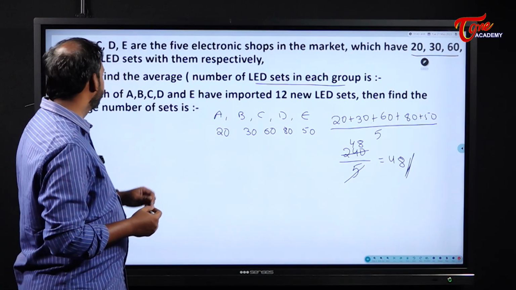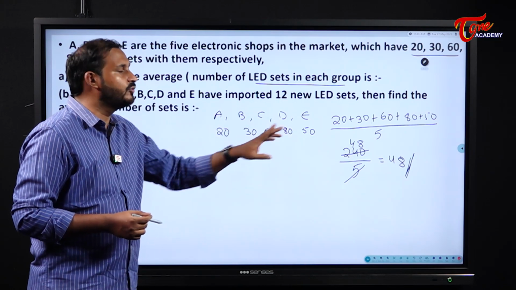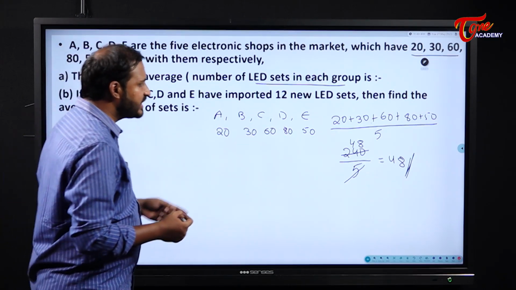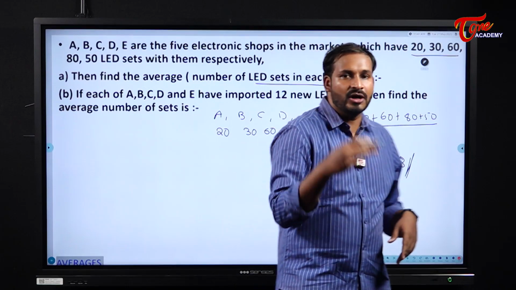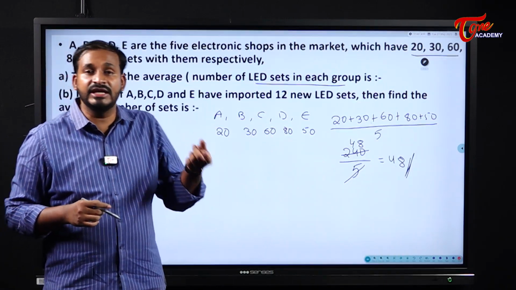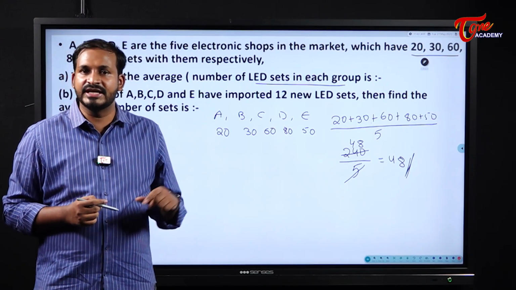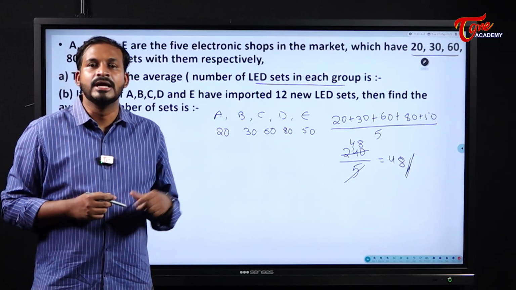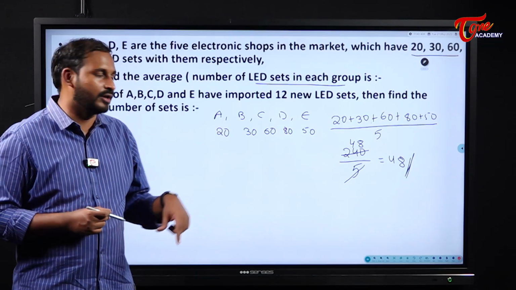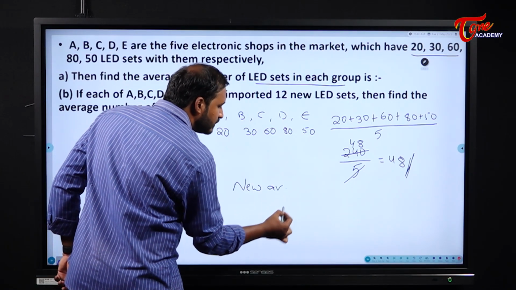Next one: if each of A, B, C, D and E has imported 12 new LED sets. Now each and every one of these 5 shops has imported 12 new sets. Just now we have seen one of the properties: if each value is increased by 12, what happens to my average? My average also increases by 12. So what will be my new average here, students?